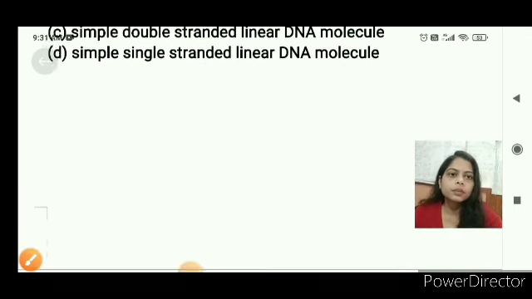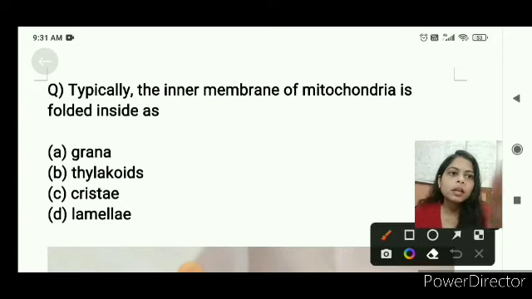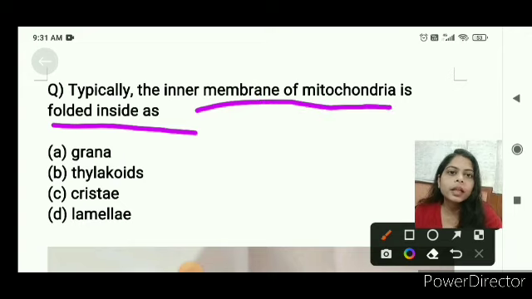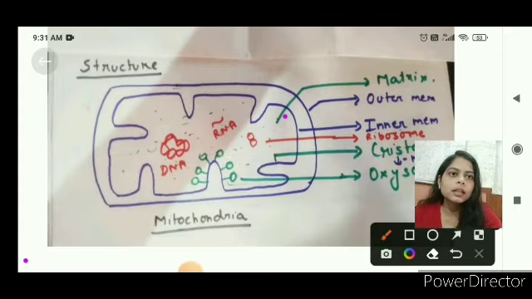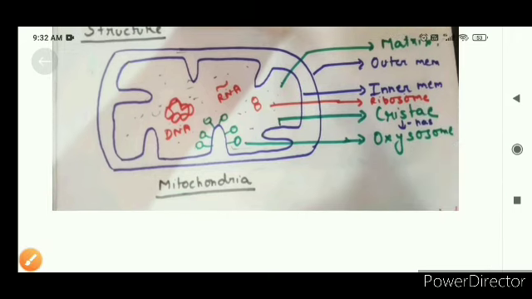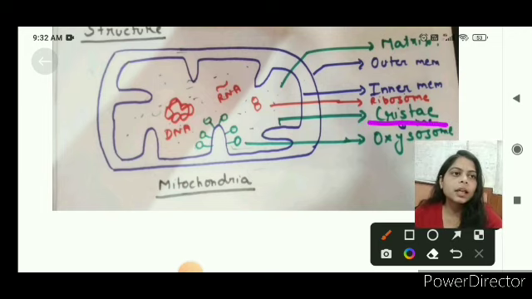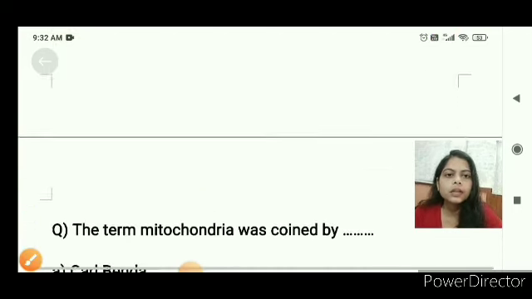Coming to the next question. Typically, the inner membrane of mitochondria is folded inside as cristae, as we have read right now. In this picture we can see the inner membrane is folded inside, and this is called the cristae. This cristae has a badminton-like structure, and this is called the oxysome.